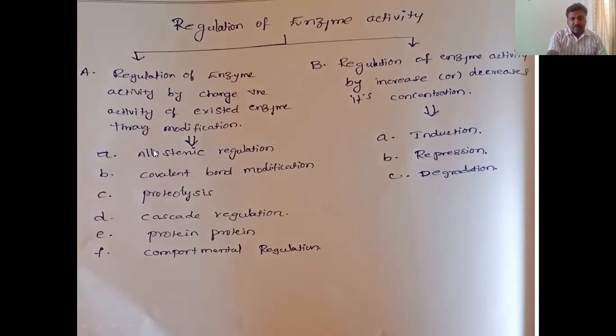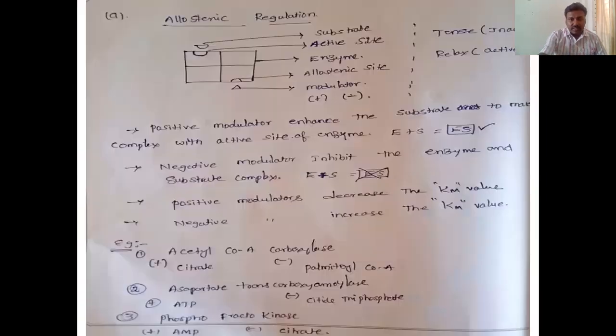So if you observe the existing enzymes regulated through modifications, first is allosteric regulation, then covalent modifications, proteolysis, cascade regulation, protein-protein binding, and compartmental regulation. See, step by step, one by one.